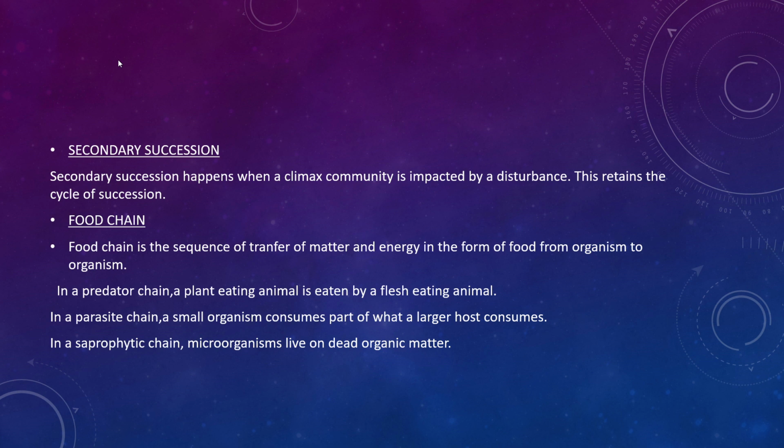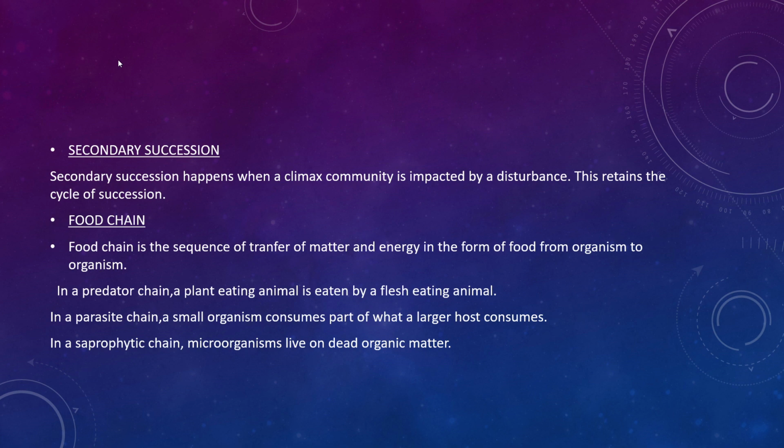Did you get it? I will tell you a simple food chain. Grass is eaten by a grasshopper. The grasshopper is swallowed by a frog, and the frog is swallowed by a snake. And again, the snake is eaten by a vulture, and again the same case. Did you understand? Okay, so this is how energy flows in the food chain.